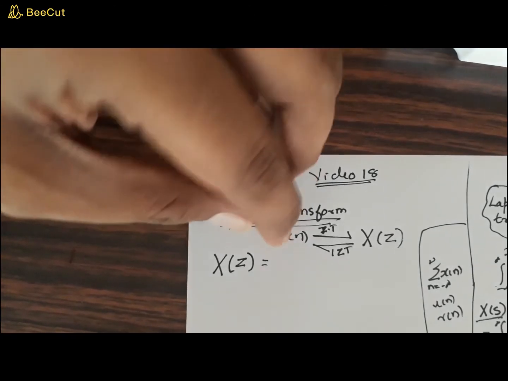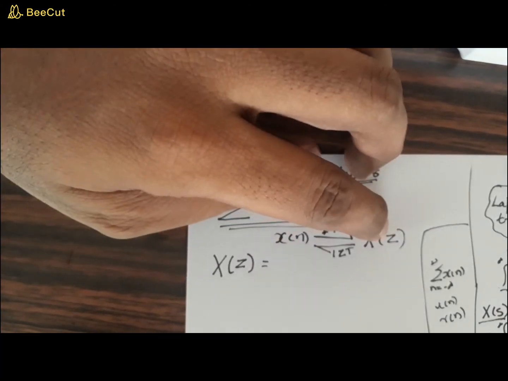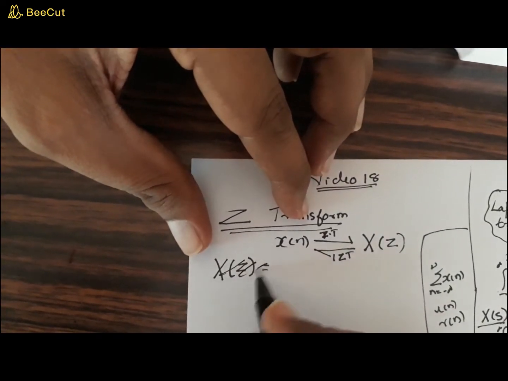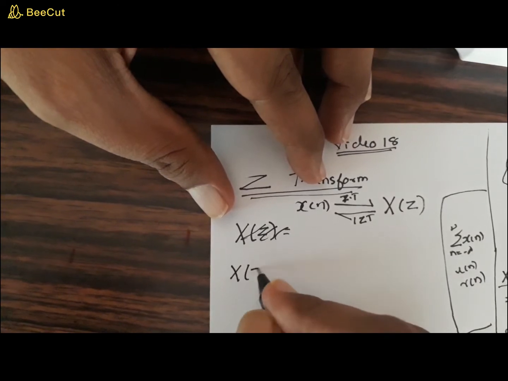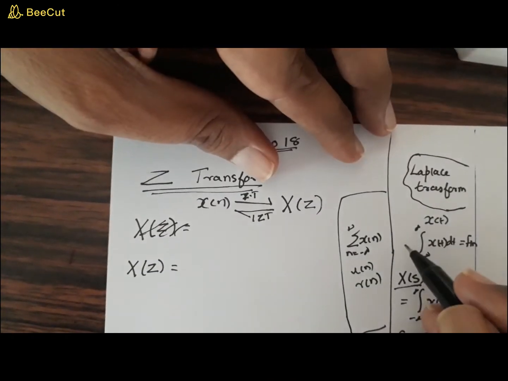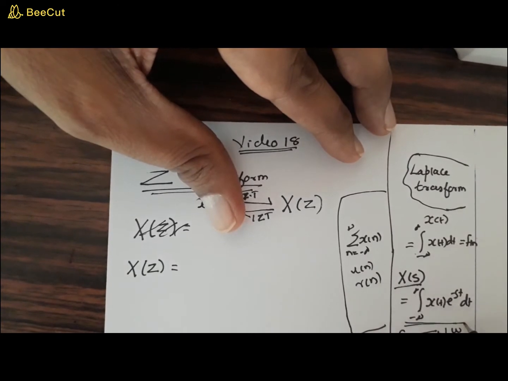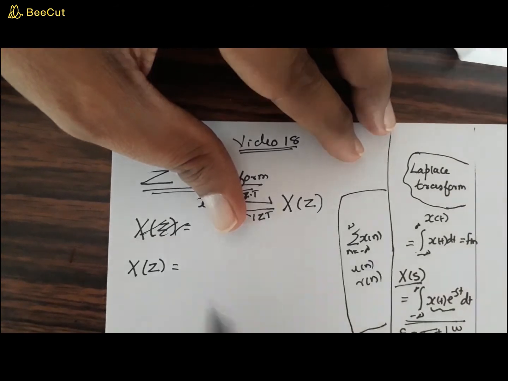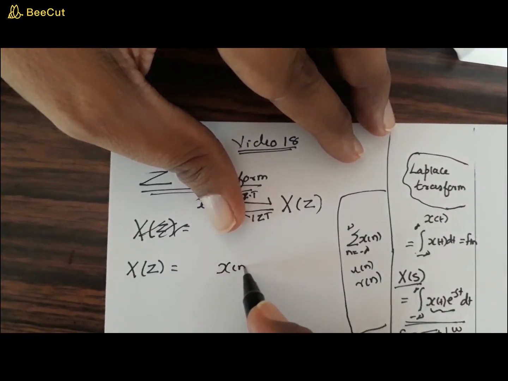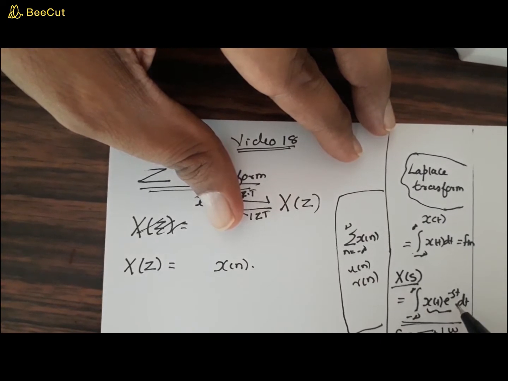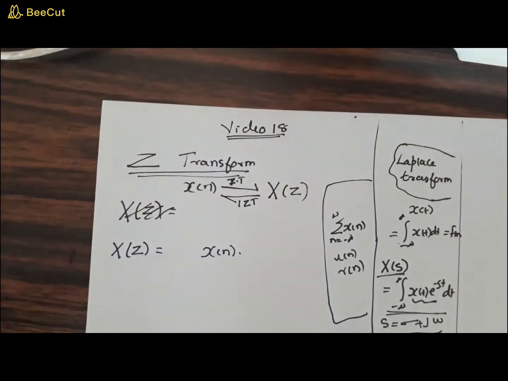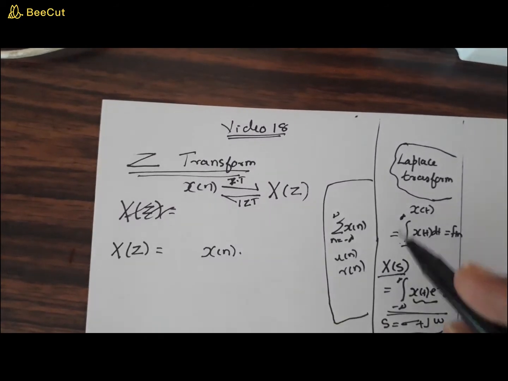So to convert a signal x of n to x of z and vice versa, you need an expression, and we can have the expression of x of z as follows. Let us compare with x of s. Now how will you get the x of s? This x of t is multiplied by e raised to minus st. So you take your x of n, multiply that by, what is e raised to minus st? e raised to minus st is called the Laplace kernel, or you can think of this as a window. e raised to minus st is a window through which you look at x of t. So you will be seeing x of s.